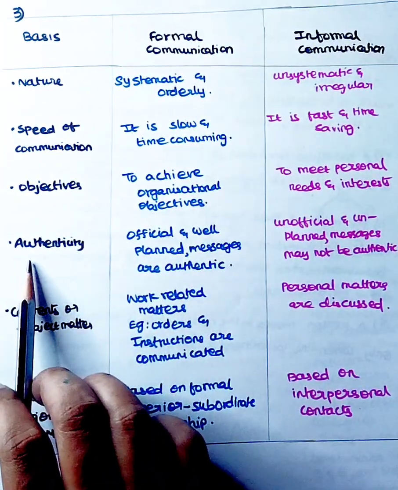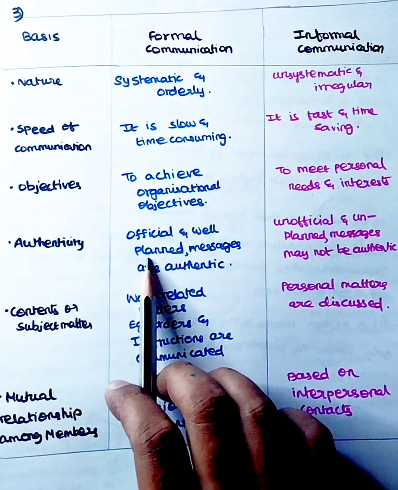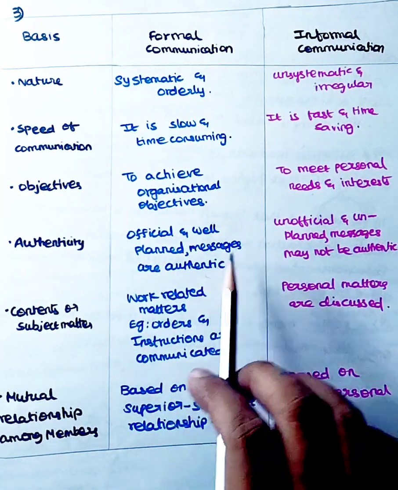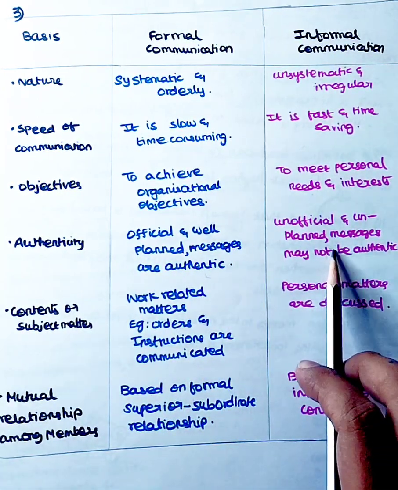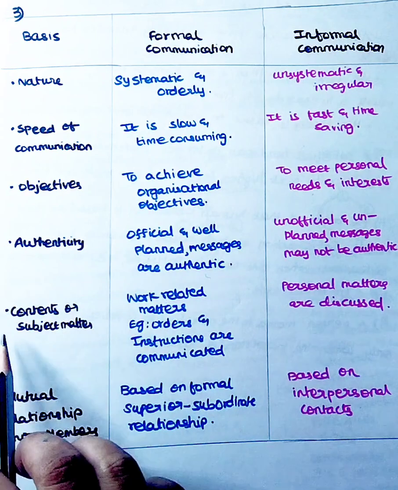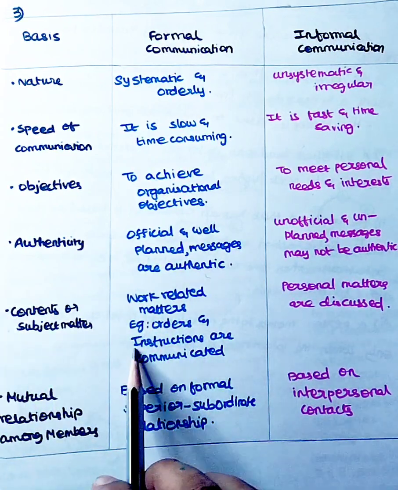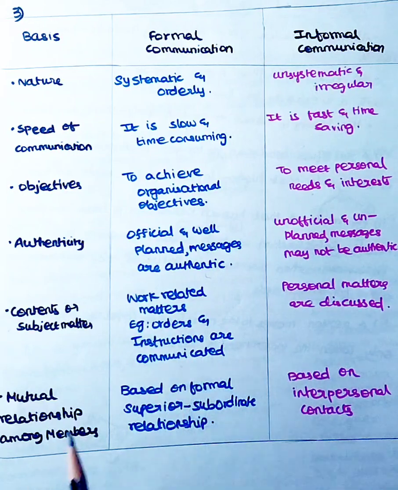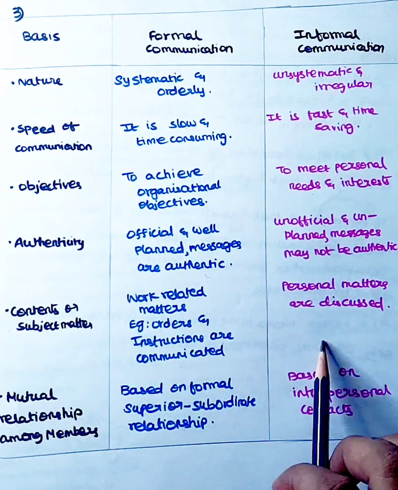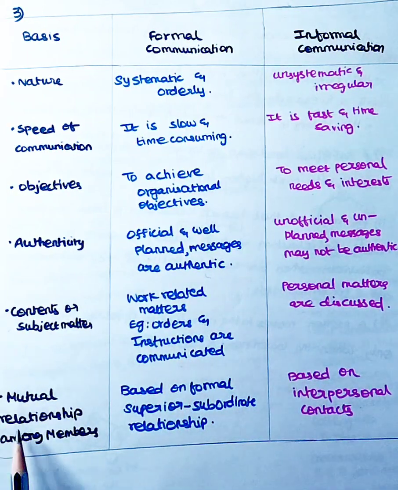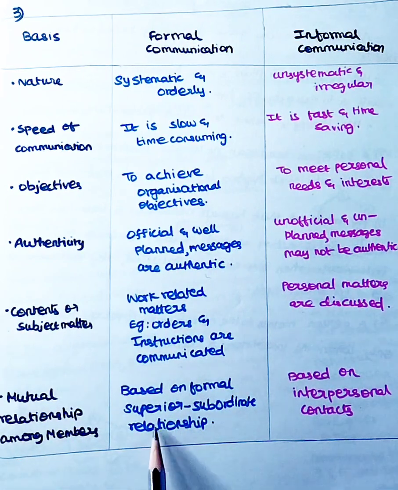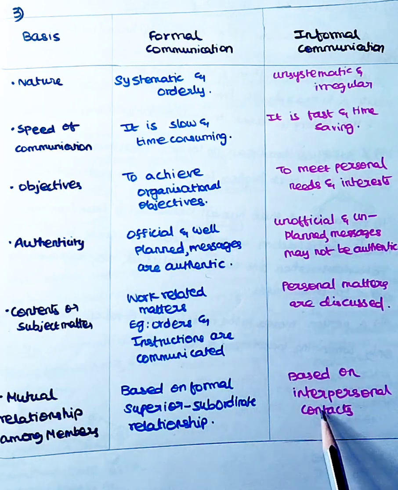Based on the authenticity, formal communication is official and planned, so messages are authentic. Informal is unofficial and unplanned, messages may not be authentic. Based on the contents of the subject matter, formal communication is about work-related matters, for example orders and instructions are communicated. In informal, personal matters are discussed. And based on mutual relationship among the members, formal communication is based on formal superior-subordinate relationship, and informal is based on the interpersonal context.